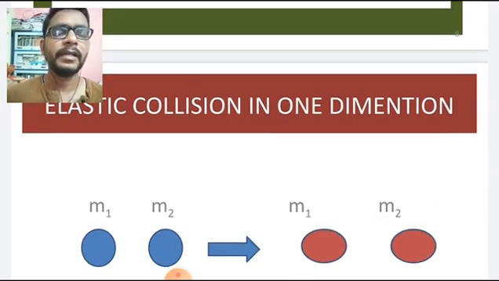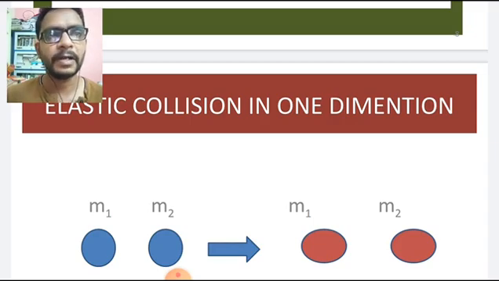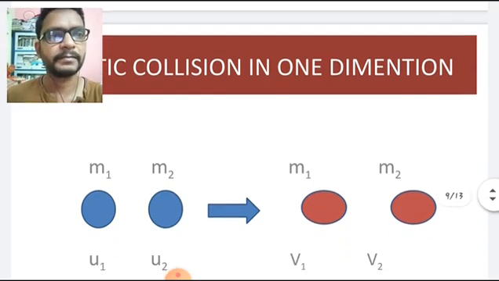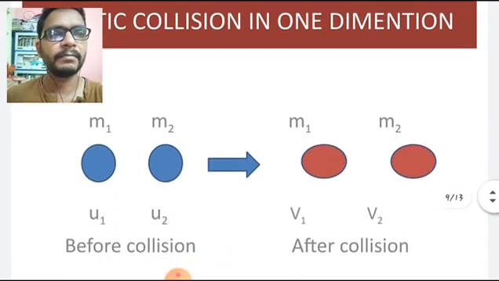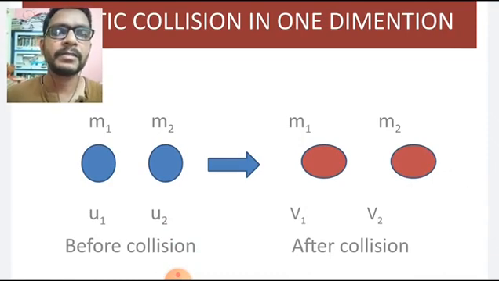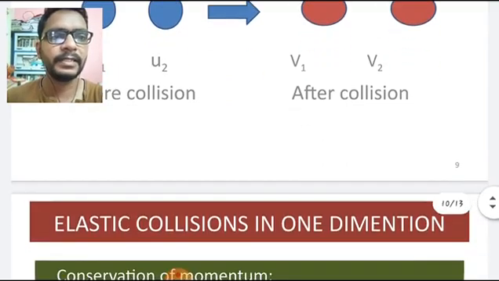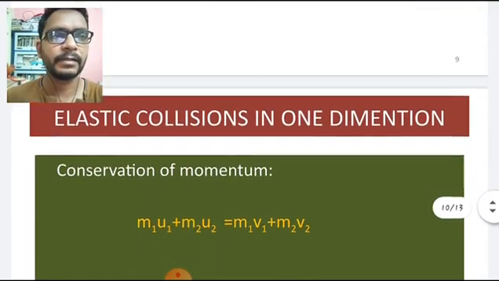So here let us see some mathematical explanation about elastic collision in the one-dimensional case. Here I am taking two bodies having velocities u1 and u2 and masses m1 and m2. They are traveling along the x direction only. Then after a collision they get the velocities v1 and v2, with masses m1 and m2. So let us see what happened after the collision.